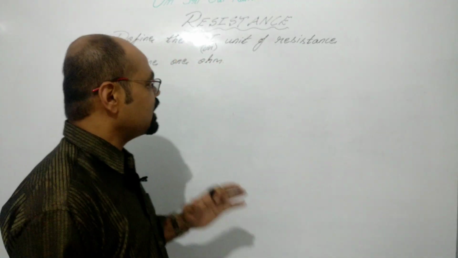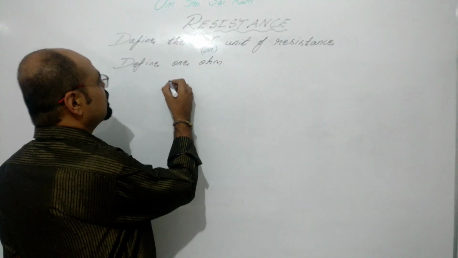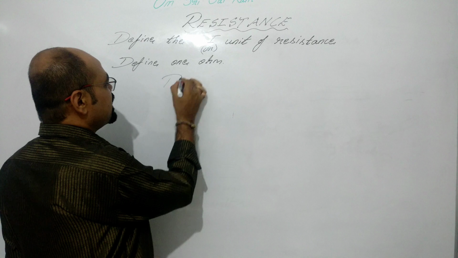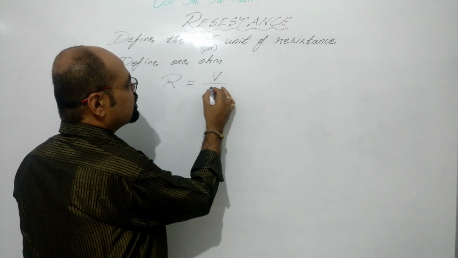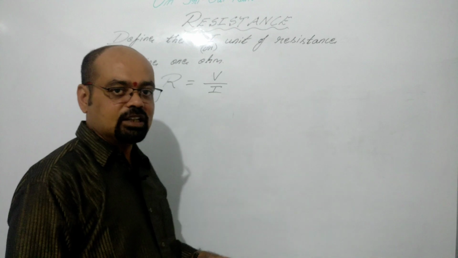Let's see now what exactly it is. We just stated that resistance is the ratio between the potential difference and the electric current.